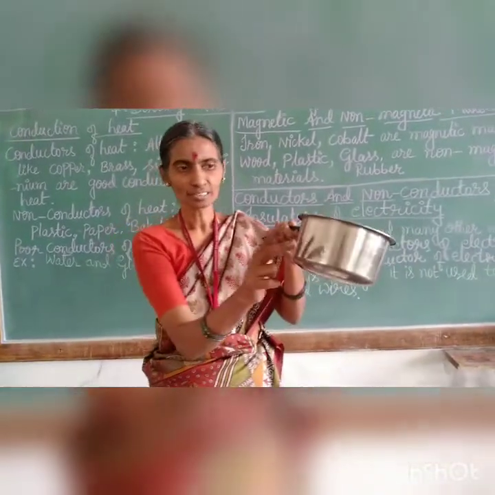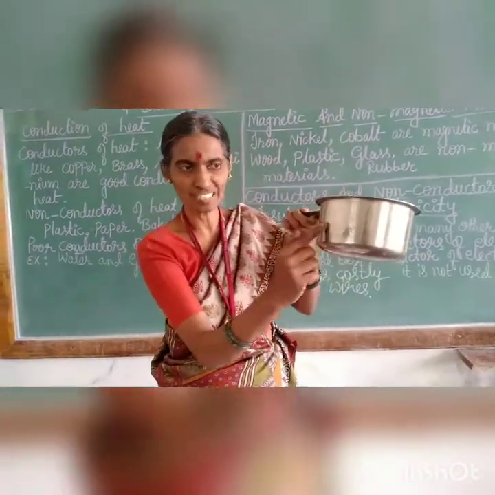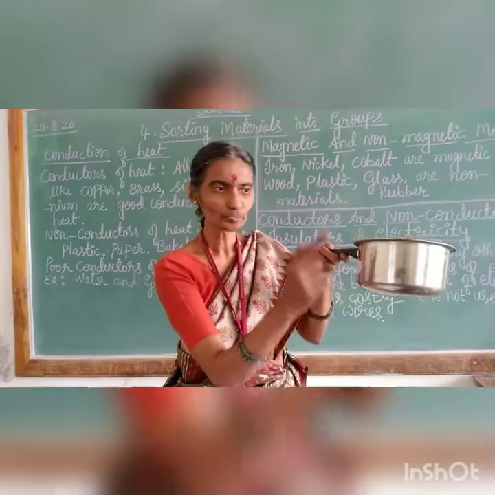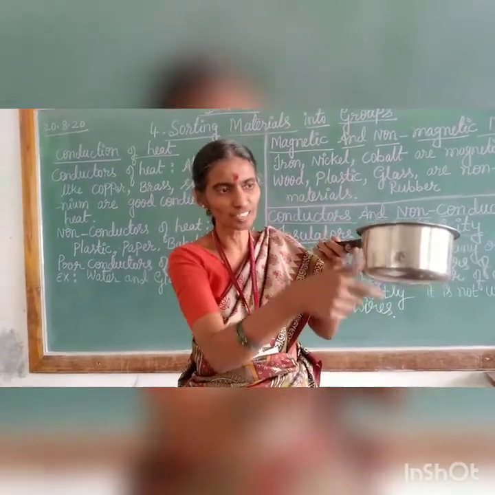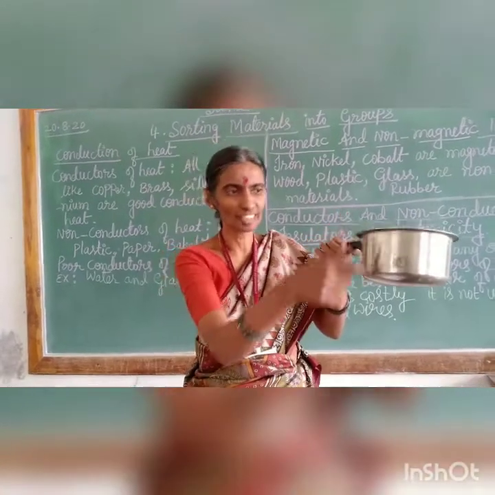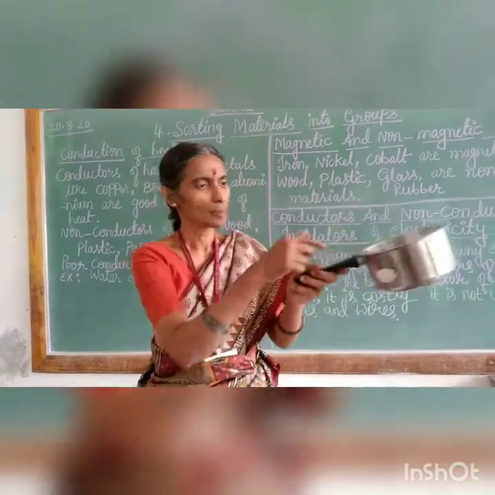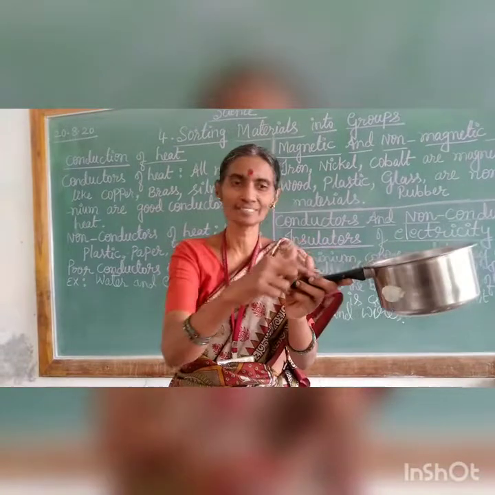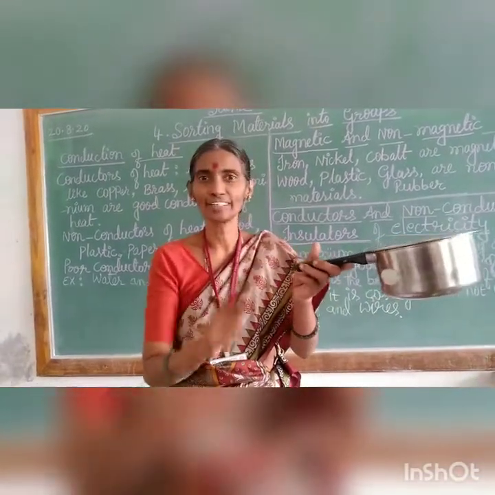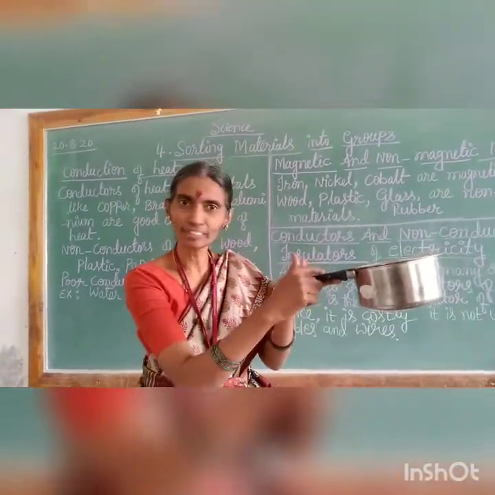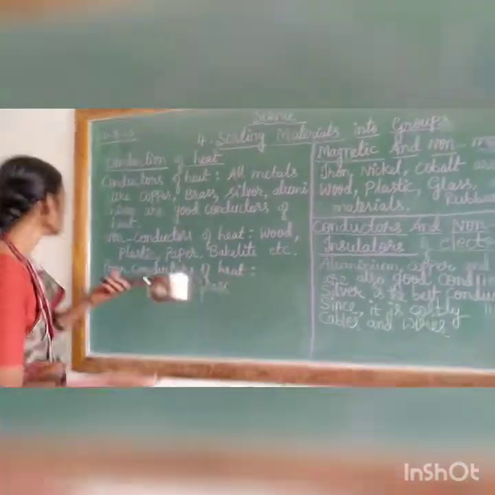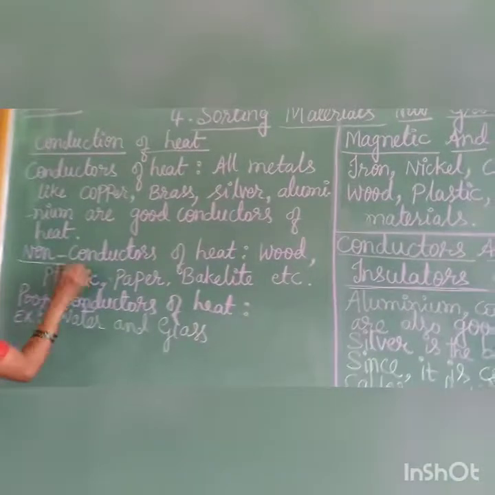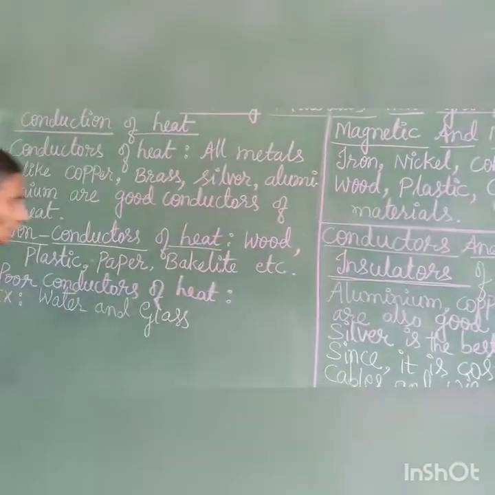That is why, in cooking vessels, even though steel is a good conductor of heat, it absorbs heat and allows heat to pass through the molecules or particles of this metal, but the handle is made of a non-conductor of heat. This is a different material which does not allow heat to pass through it. That is about non-conductors of heat.